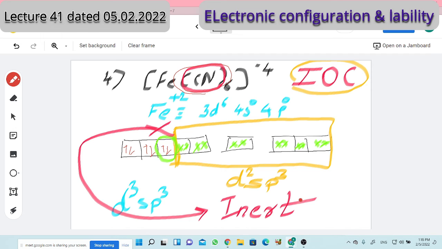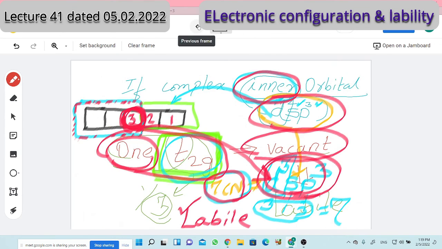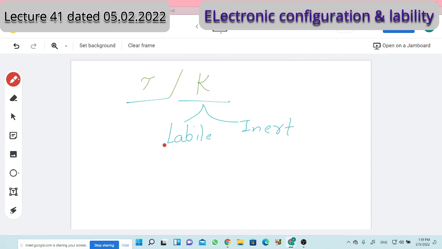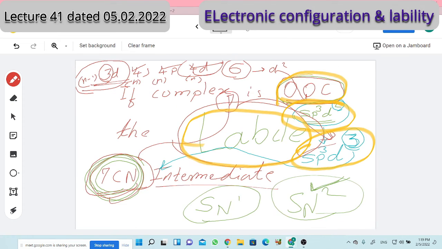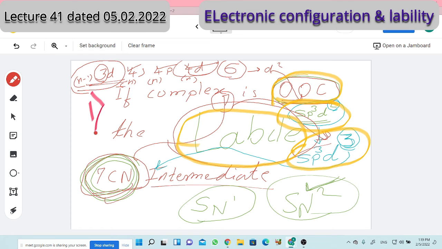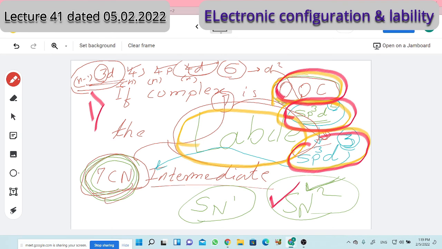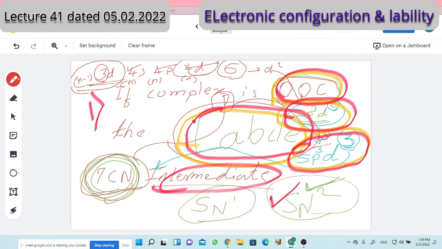It was my plan, and here with four examples I have covered that. Are all four examples clear? Yes, sir. So let us conclude our session by means of revision. Taube suggested a few rules to decide lability and inertness in 1952. The first clause of the rule: in outer orbital complexes, where sp3d2 is the hybridization of the complex, to get the SN2 mechanism with sp3d3 hybridization for the intermediate, an extra d orbital is available. Therefore, the complex will be labile. Outer orbital complexes are always labile. It is the first rule.